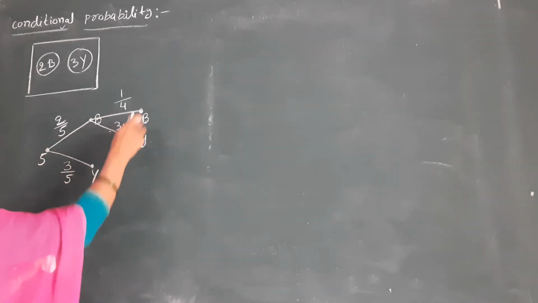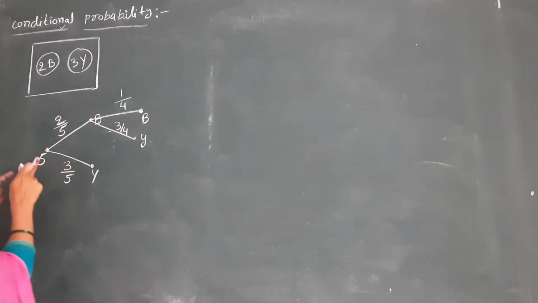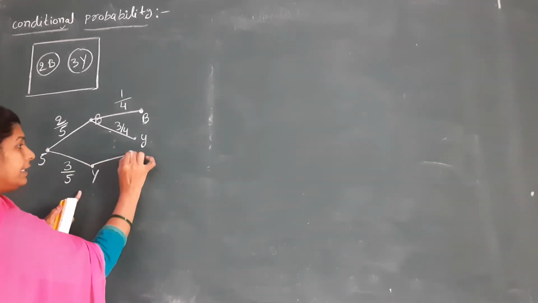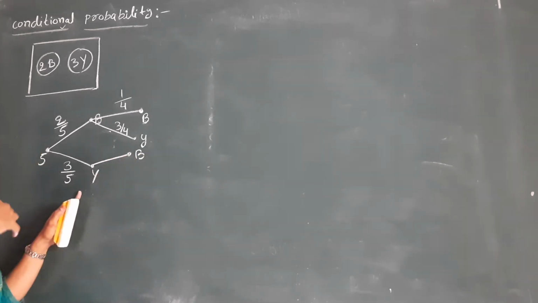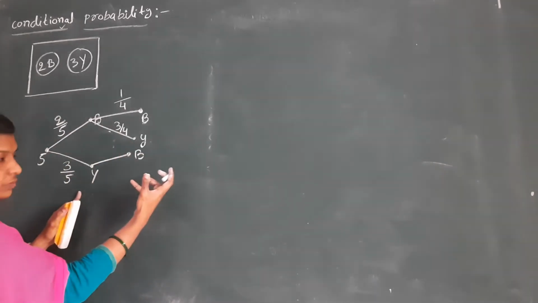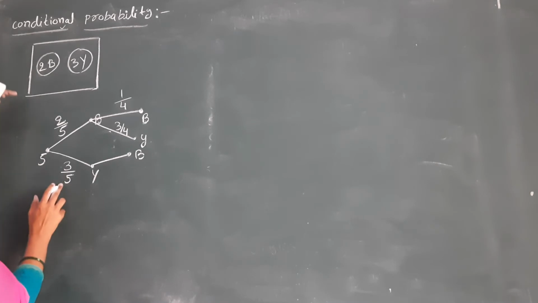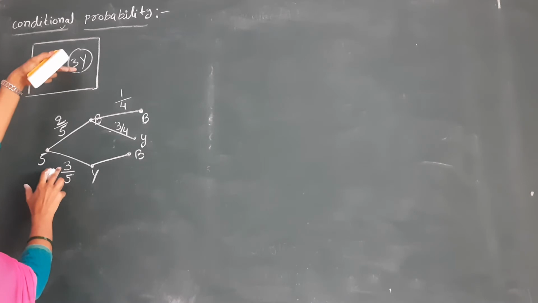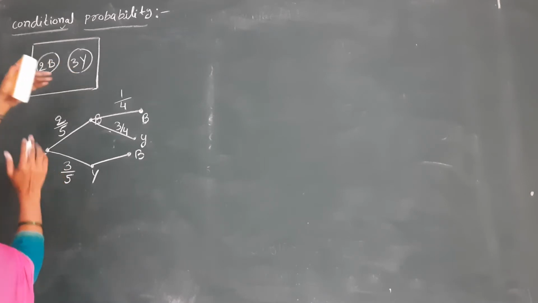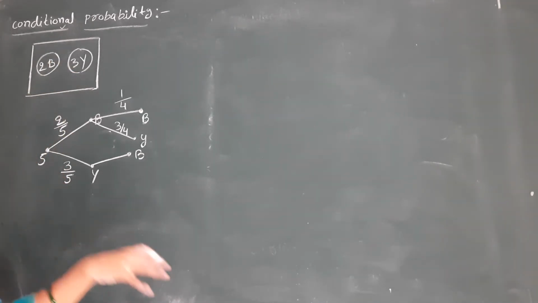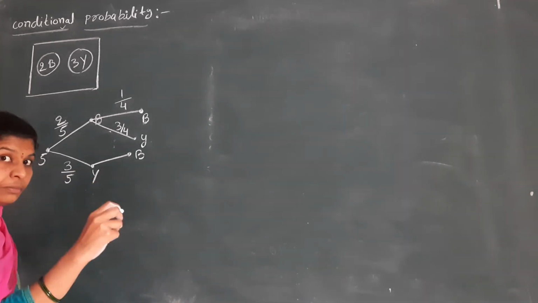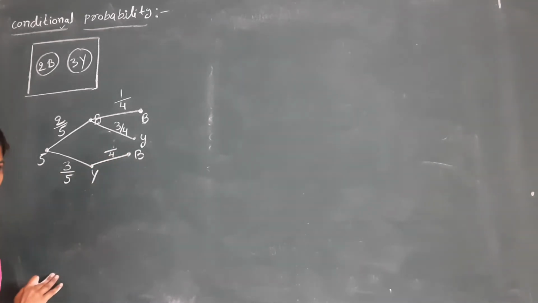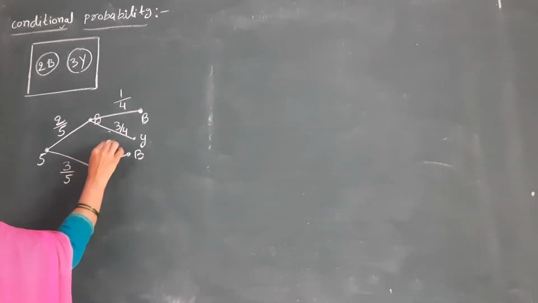If you choose like this, for example, the first ball is yellow. Next, again I am selecting the next ball. That ball is blue. If the first ball is yellow, the total number of balls are 5, and in this yellow balls are 3. So one yellow ball I kept aside. Next, again I am selecting a ball. That ball is blue. So total number of balls here are 4.